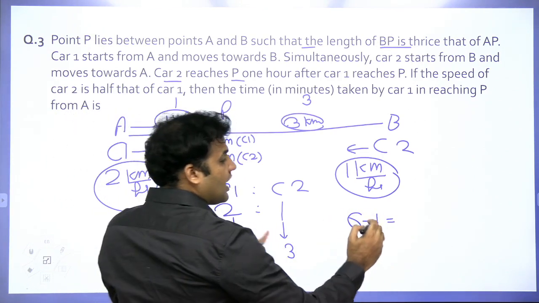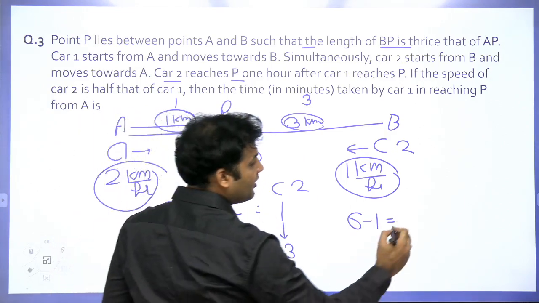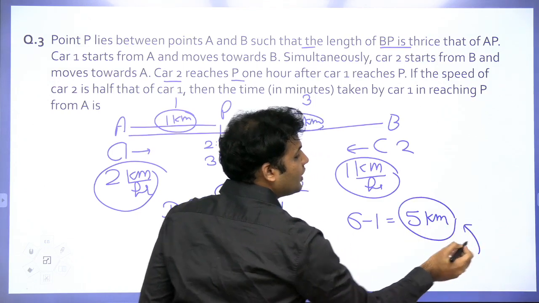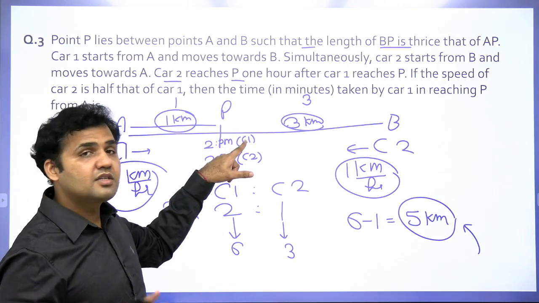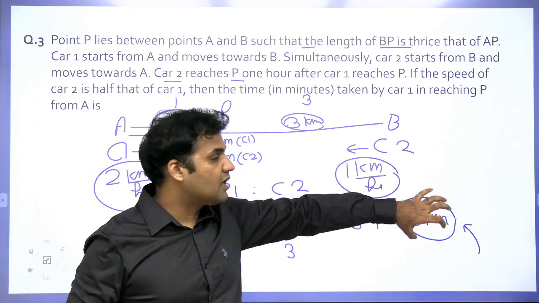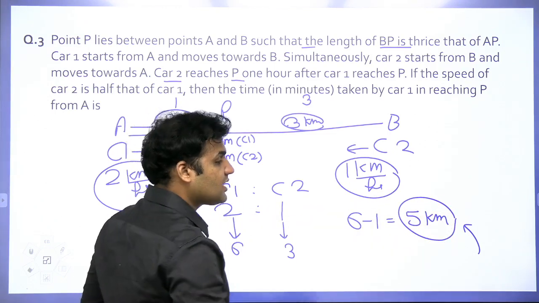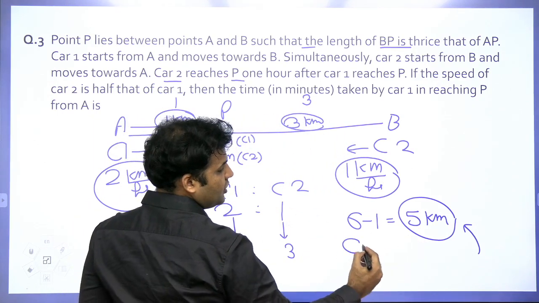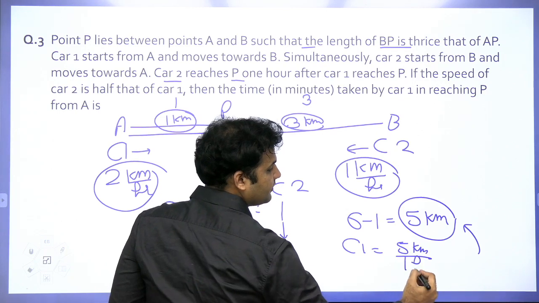That means car 1 has saved time for 5 kilometers of traveling, and that 5 kilometer traveling time is 1 hour, because car 1 is reaching 1 hour before car 2. So car 1 is saving time because it is not traveling 5 kilometers, and that time saved is 1 hour. That tells me the speed of car 1 is 5 kilometers in 1 hour.